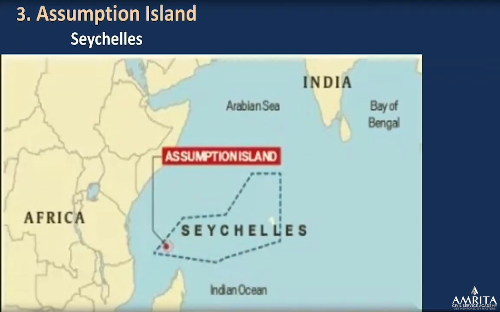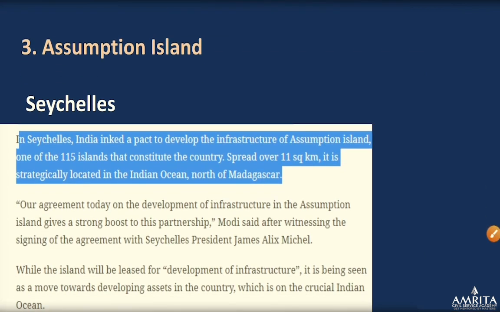So we've already discussed the location, Seychelles, Assumption Island, right? In Seychelles, India inked a pact to develop the infrastructure of the Assumption Island, one of the 115 islands that constitute the country. So Seychelles is an archipelago, right?